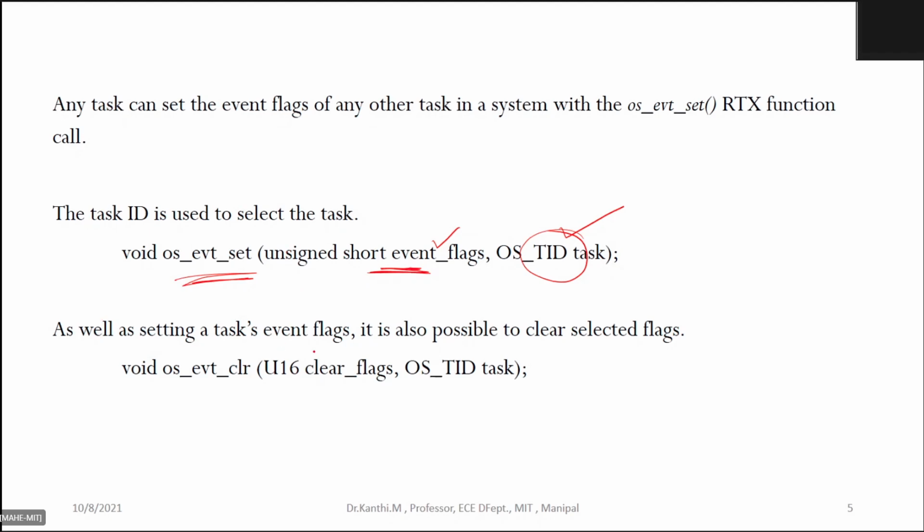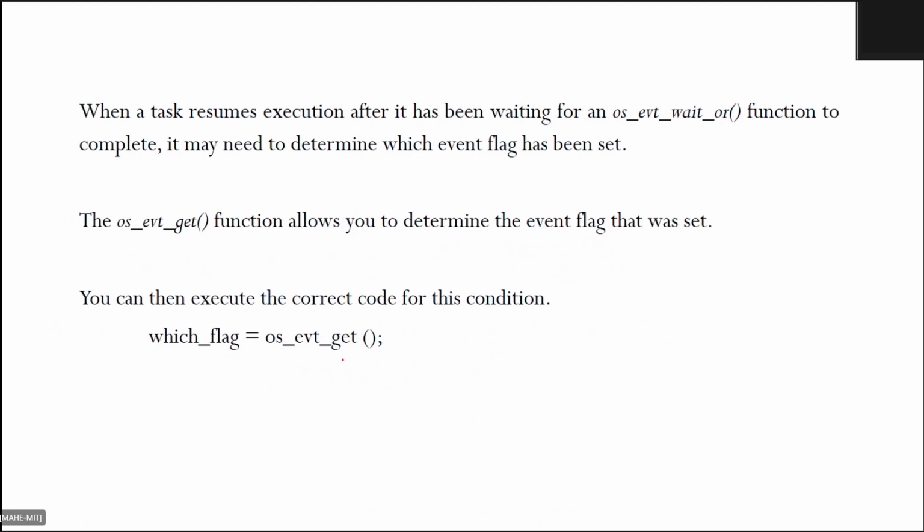Then it is also possible to clear the selected flags, for which you will be using event clear, with the flags of the particular task. These are the functions which are used. And it is also possible to get the flags.